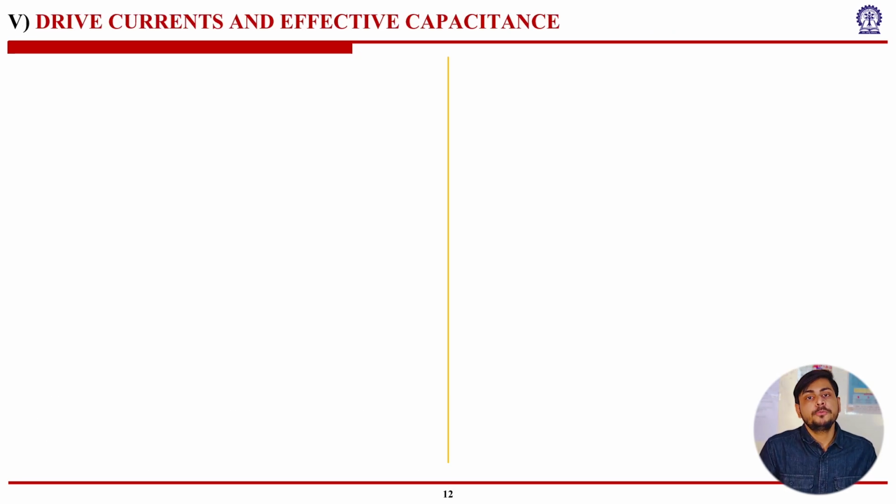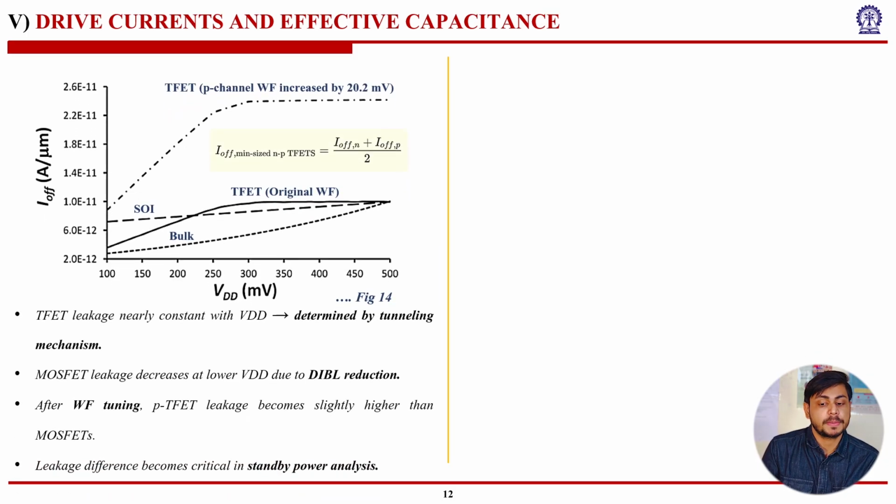Now let's look at the fifth section of this research paper, drive currents and effective capacitance. Now we can see the drive current and effective capacitance, this is the I of op current versus VDD. So this is the graph for P TFET, this is for SOI, this is original TFET. Work function is kept the same, the work function is being tuned so that it is increased by 20.2 millivolts, and normally this op current is defined as the average of op current for N TFET and op current of P TFET. Okay, so we can see that from this particular equation.